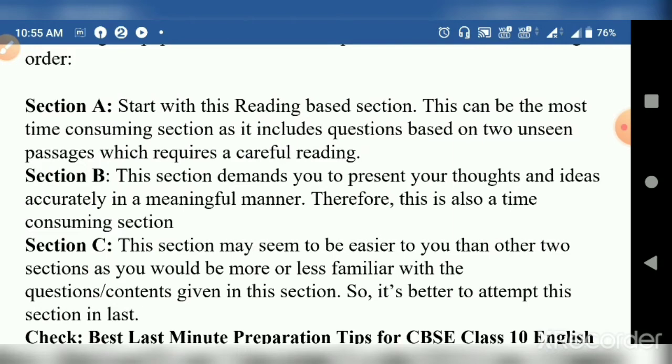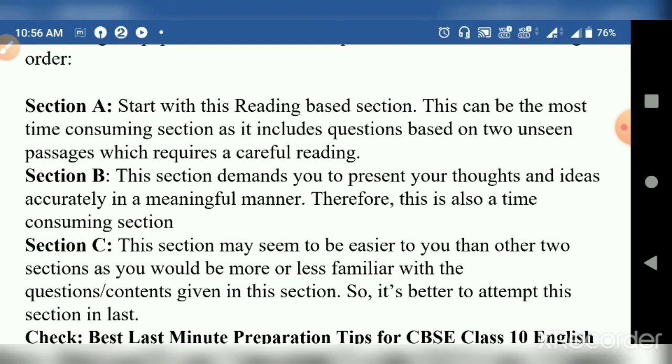Now we have Section B. This section demands that you present your thoughts and ideas accurately in a meaningful manner. Therefore, this is also a time consuming section. So take care. Your writing should be good, your grammatical mistakes should be minimum, and you should be logical, relevant, expressive, and innovative.